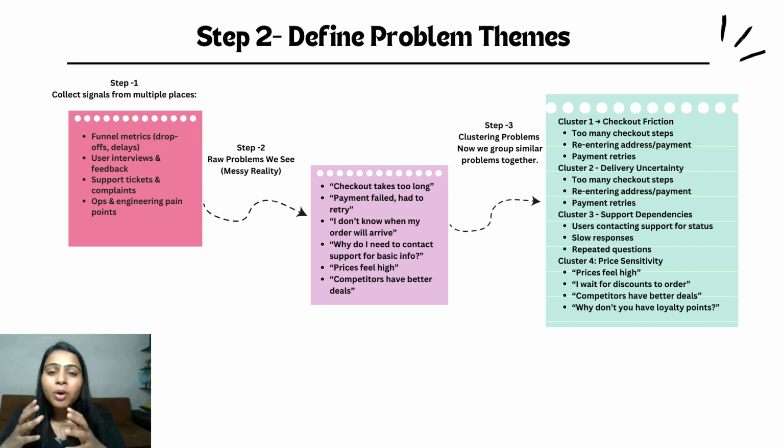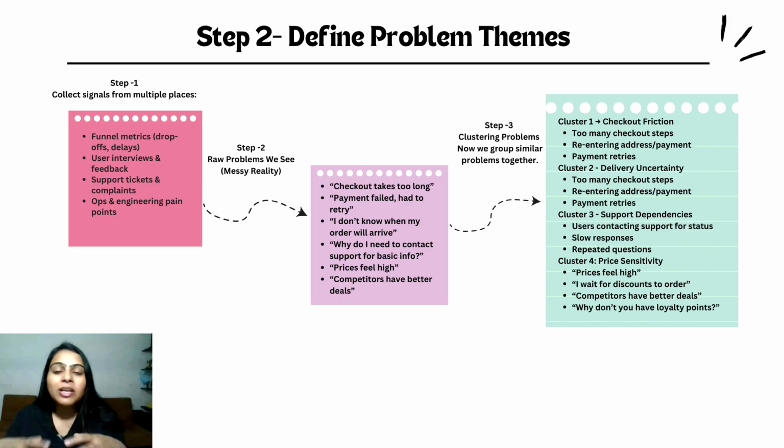Another set of problems is about delivery uncertainty. Users don't know where their order is. ETA feels unreliable and there are no proactive updates. And then the third pattern is around support dependency. Users contacting support just to get simple information.